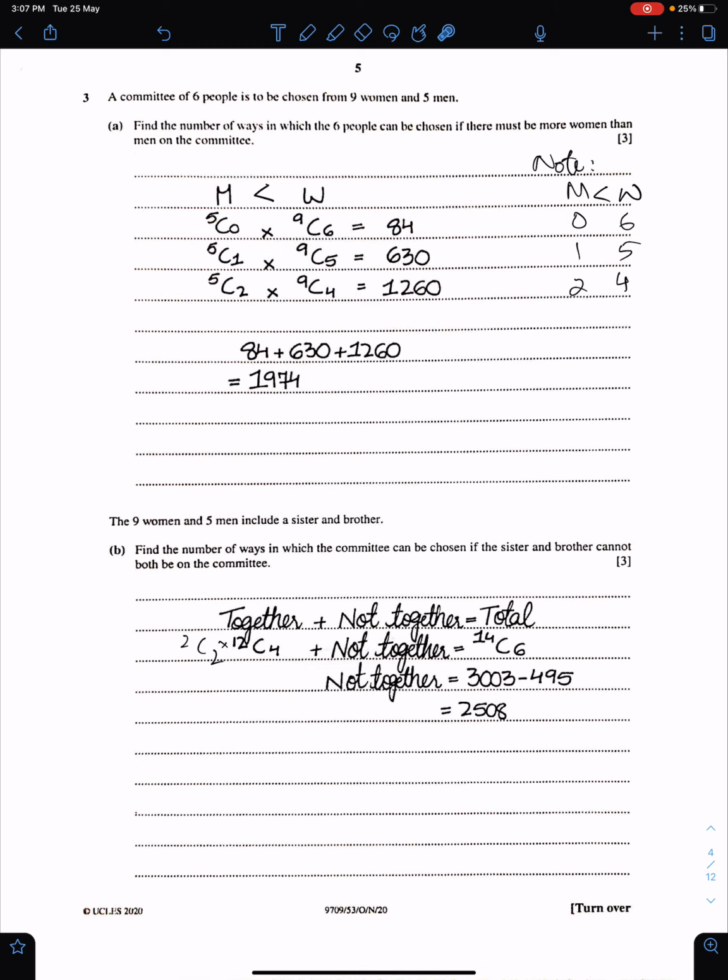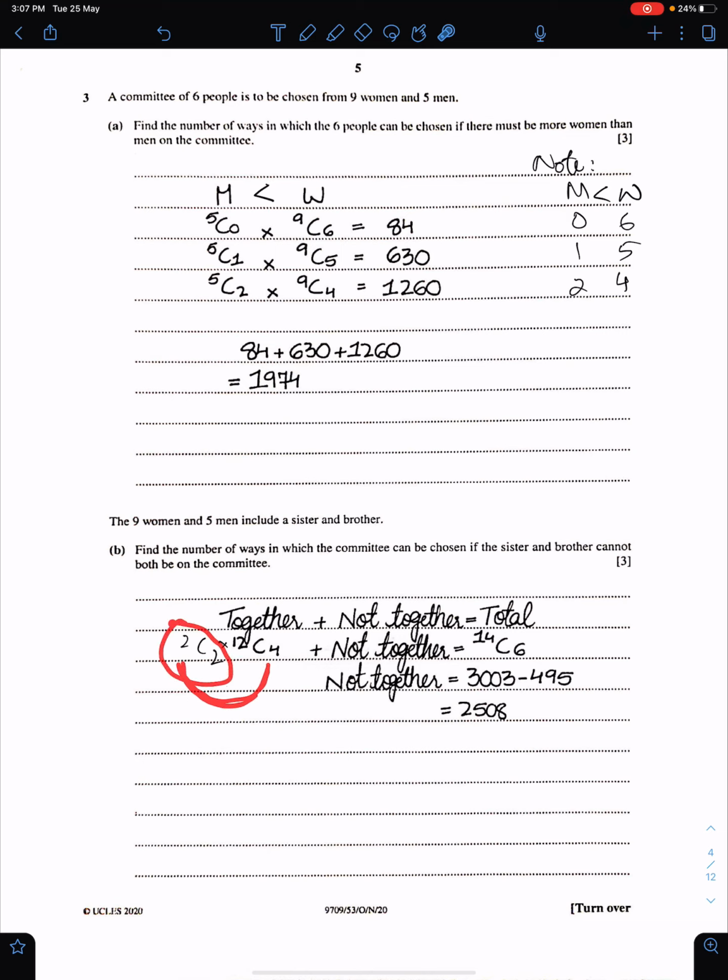Part B. The 9 women and 5 men include a sister and brother. Find the number of ways in which the committee can be chosen if the sister and brother cannot both be on the committee. This is so simple. Together plus not together is equal to total. First, you need to select them together. When you select both the brother and sister, then these will be the possible selections.